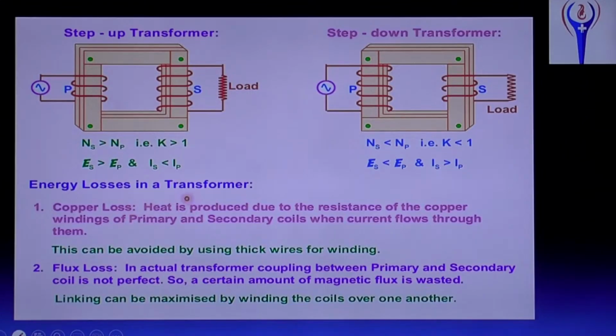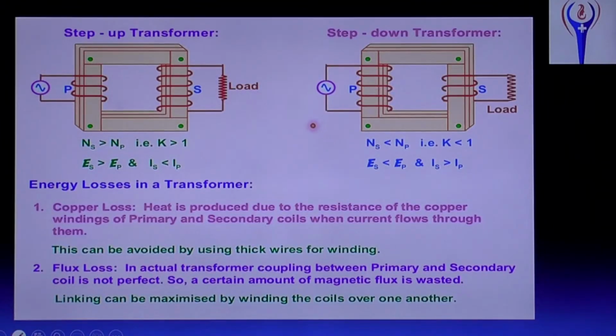And some of the energy losses in a transformer. Copper loss. Copper loss is heat produced due to the resistance of the copper windings of the primary and secondary coil when current flows through them. That is, a small amount of heat will be dissipated. The dissipation of heat energy, that loss only we are calling copper loss. It can be avoided by using thick wire.